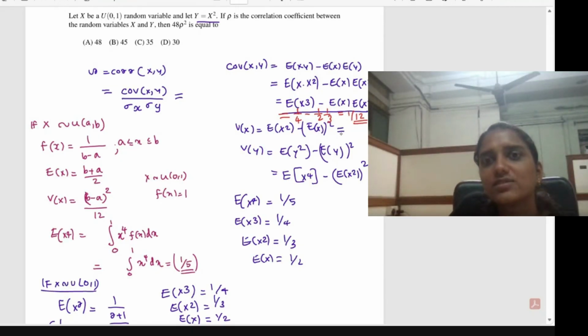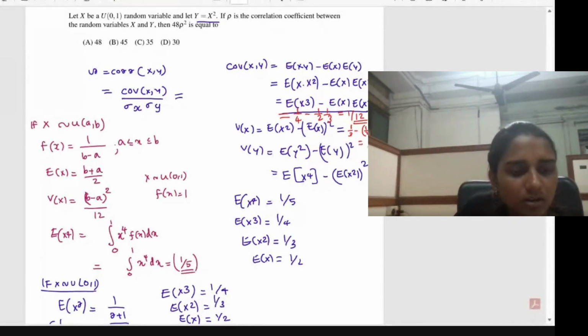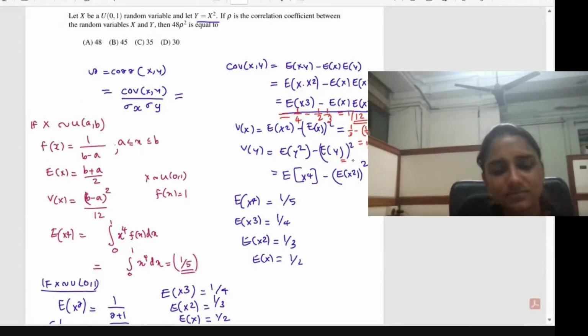So what about variance of x? This will be 1 by 3 minus 1 by 2 the whole square. That will give you, very good, 1 divided by 12. What about variance of y?